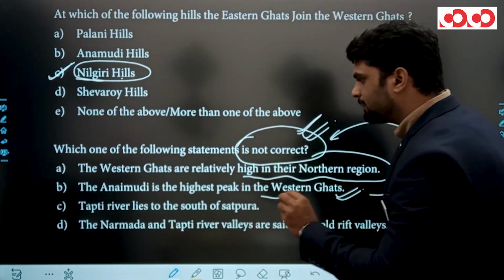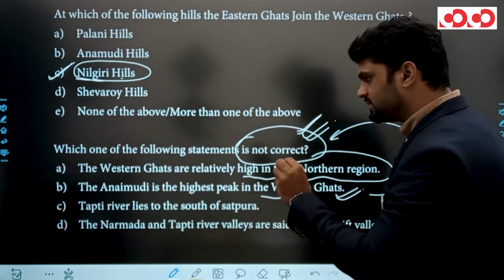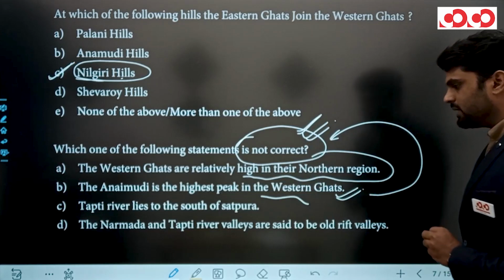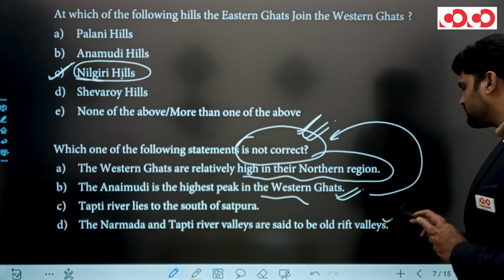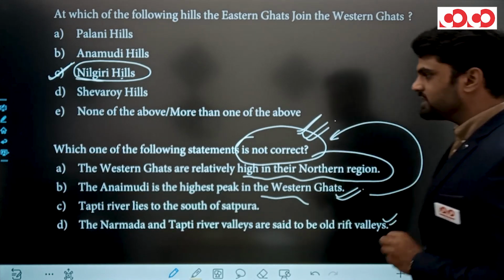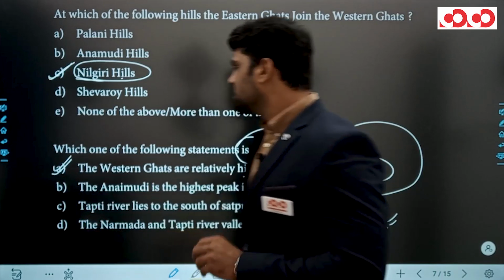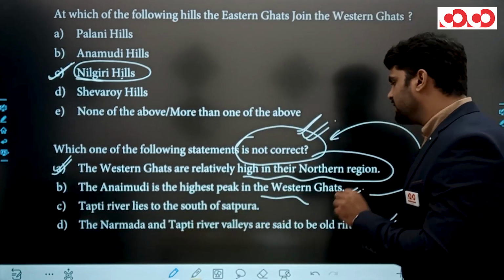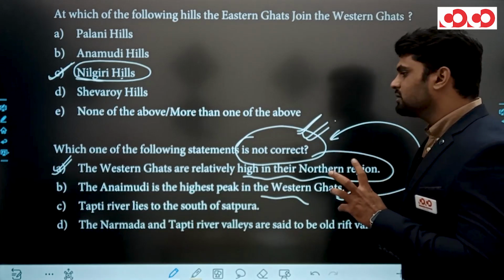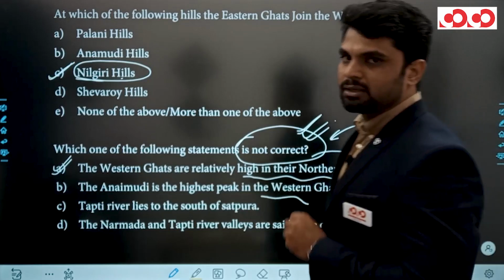Option C, Tapti river lies to the south of Satpura. As I have told you earlier, this is the right statement. Option D, the Narmada and Tapi river valleys are said to be old rift valleys. Clear? This statement is also correct. So the wrong statement, or right answer of this question, is option A. The Western Ghats are relatively high in their northern region. Look, the northern part of Western Ghat is relatively lower than the southern part.